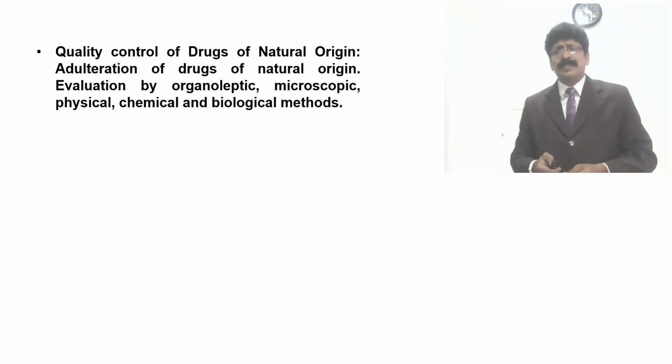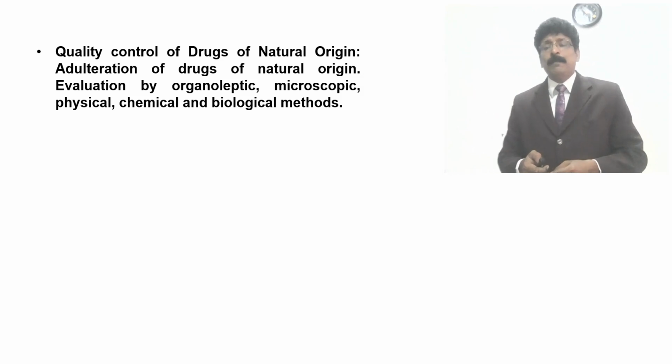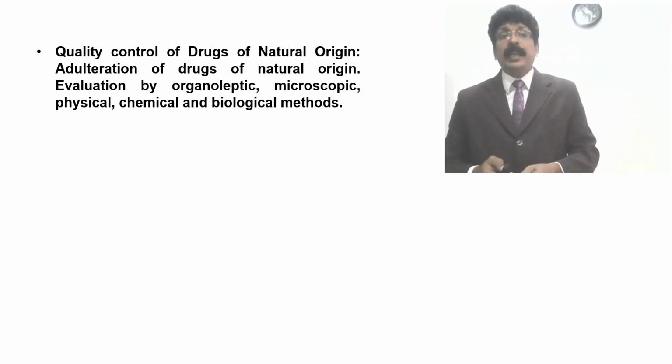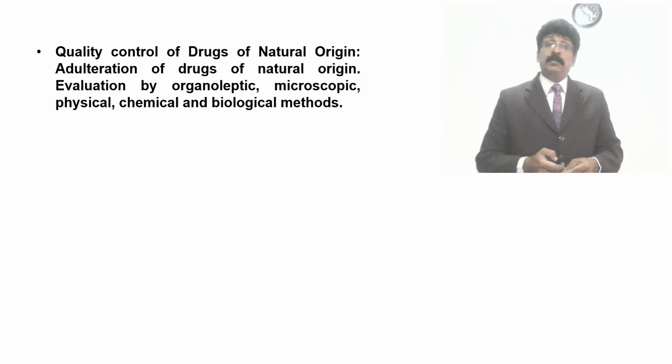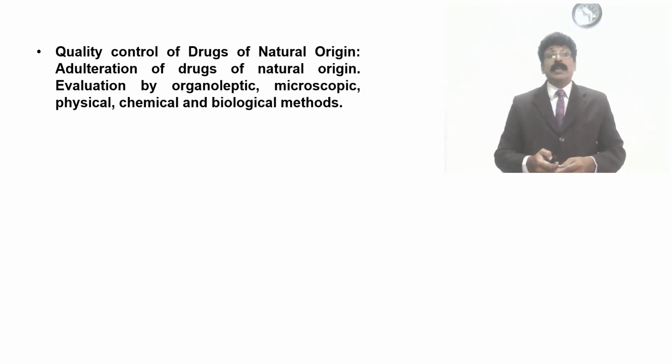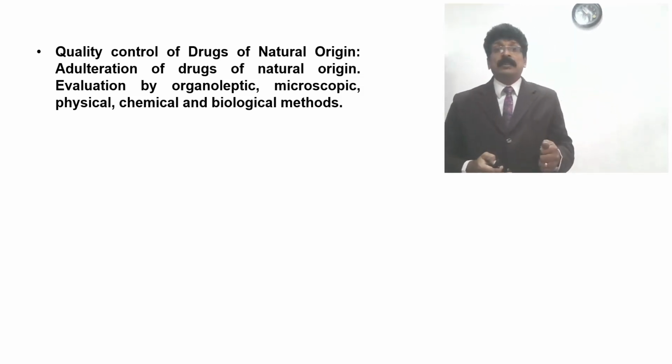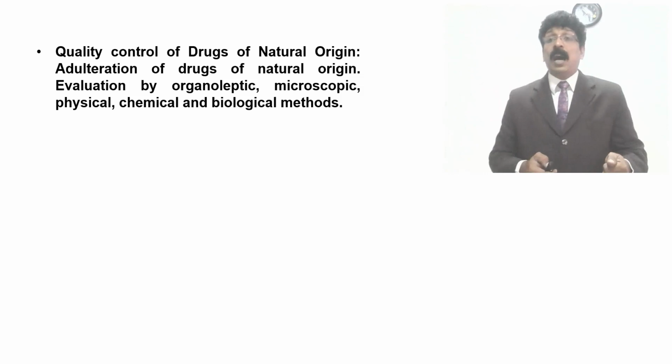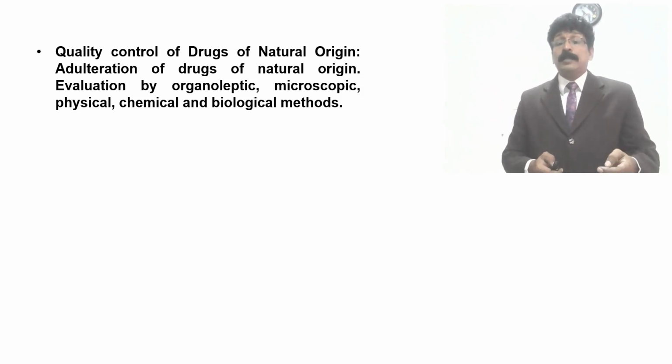The quality, as well as the safety and efficacy, plays a major role in the usage of any herbal formulation or herbal drug. So quality control of drugs of natural origin is the major sector where we analyze the purity and the quality of the drug which you are using. Adulterations of the drug can also be identified.